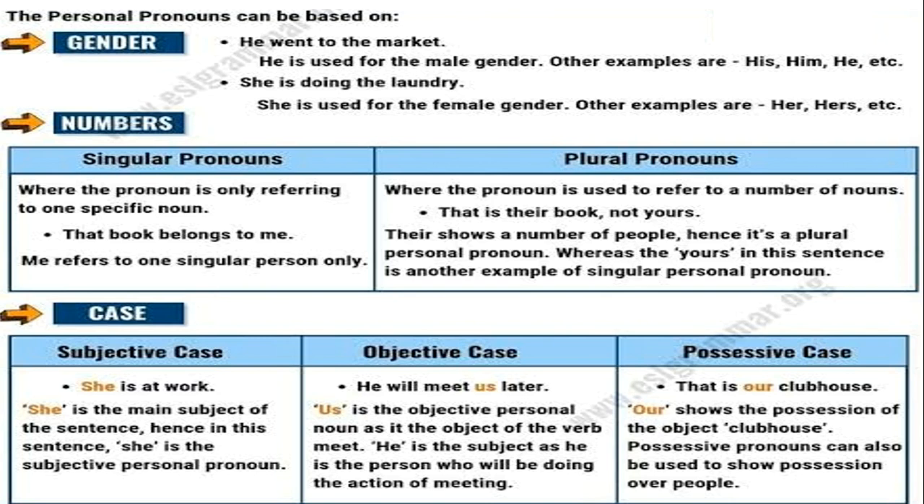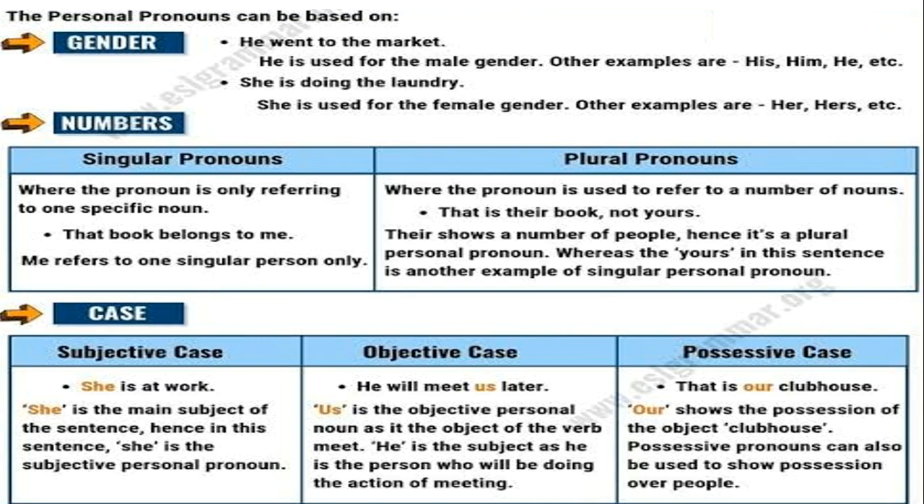There are 3 cases in which we can apply these personal pronouns: subjective case, objective case, and possessive case. Subjective case. If I say she is at work, in this sentence she is the main subject of the sentence. Hence, in this sentence she is the subjective personal pronoun.